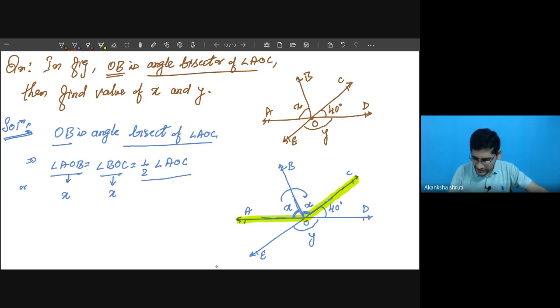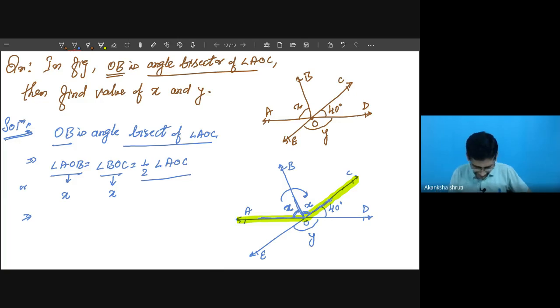And this entire one is what? Half of this angle. So this is half of AOC that we need to calculate. So if we want to, 180 degree minus AOC, this implies 180 degree minus 40 degree. Student, yes, just wait. From here we have just written this x was given, the other angle x we have written.